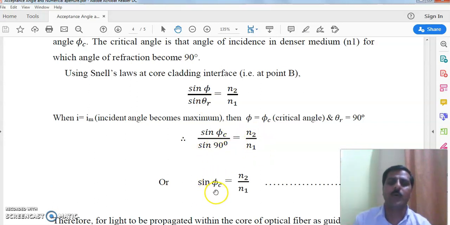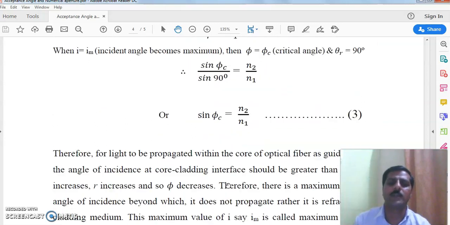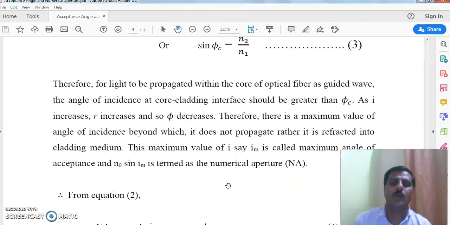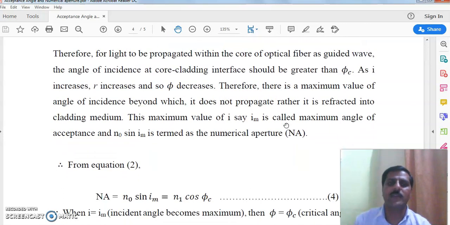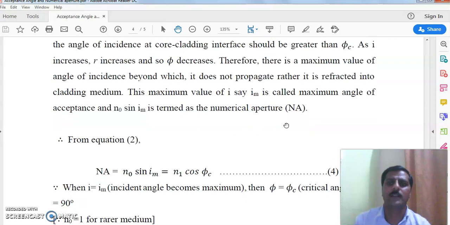Sin 90 degrees we know is equal to 1. So sin phi c is n2 upon n1, equation number 3. Now when the angle of incidence increases, the angle of refraction increases, but at the same time phi decreases. Therefore there is a maximum value of the angle of incidence beyond which the ray does not propagate, rather it is reflected into the cladding.